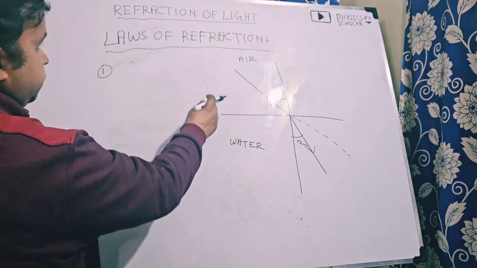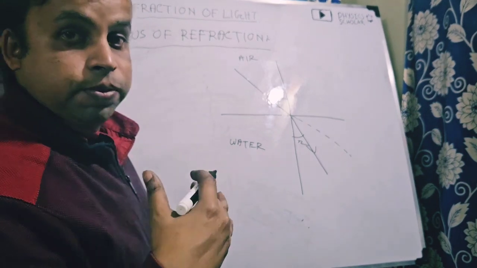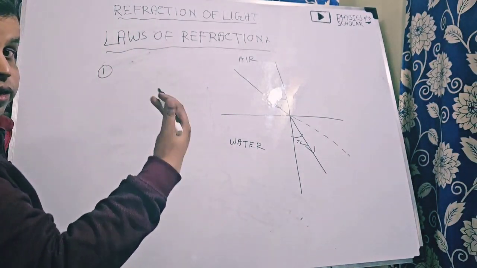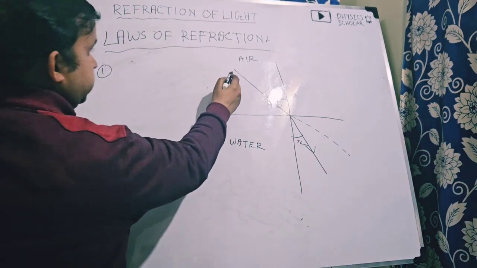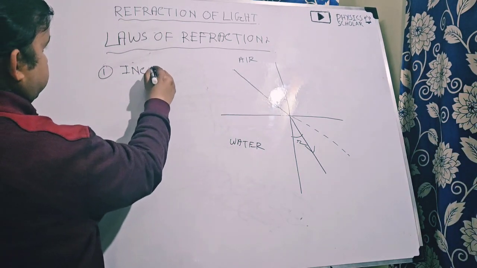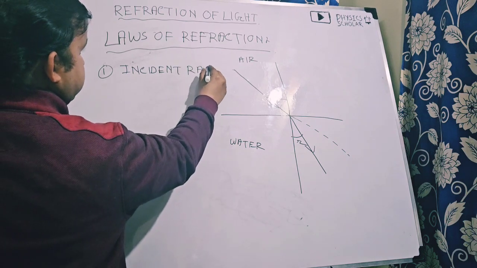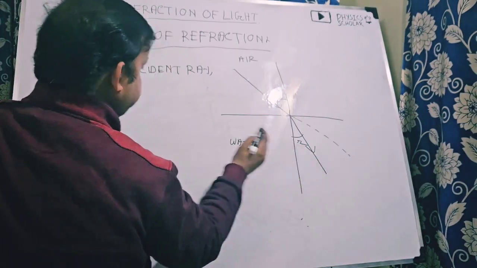Clear? So now laws of refraction. The first law is very similar to the laws of reflection. If you can recall, what are the laws of reflection? This is the incident ray. Then which ray is this? Refracted ray.